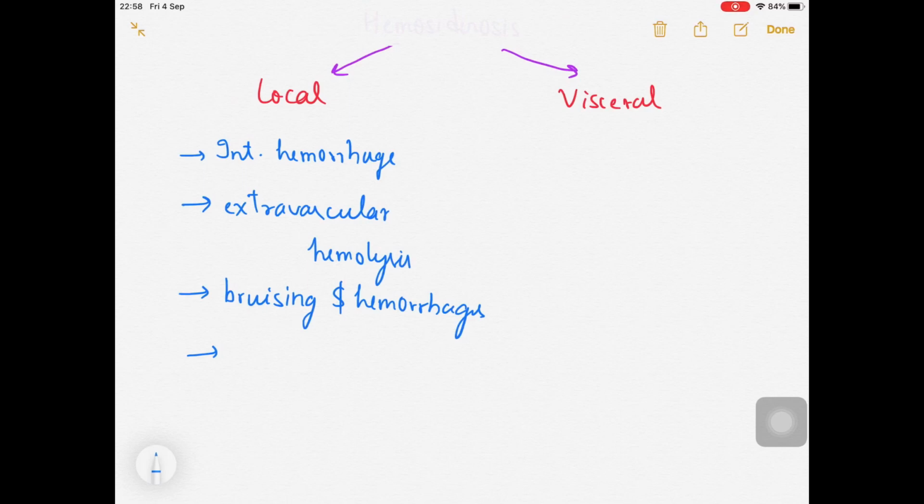Over there in the lungs we have macrophages, and they will try to engulf those RBCs. Whenever we see those macrophages with RBCs inside them, we call them heart failure cells, and those macrophages we call siderophages.